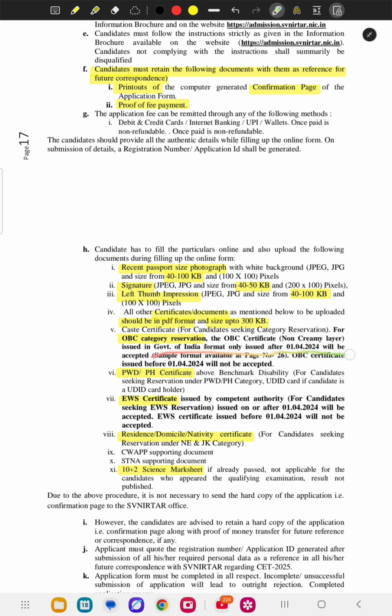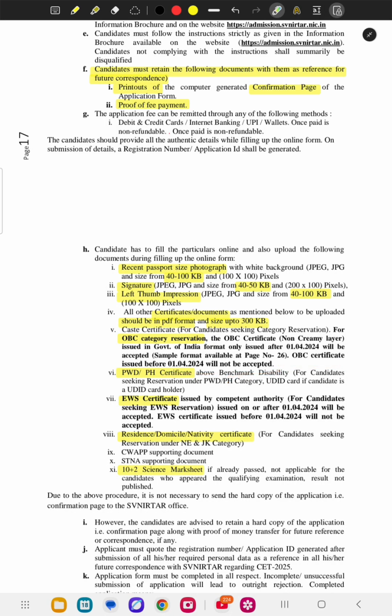issued after 1/4/2024 will be accepted. Means those who belong to the OBC category, please remember that your OBC category certificate should be issued after 1/4/2024. Then it will be accepted, otherwise it will not be accepted. If it is before 1/4/2024, it will not be accepted. It is written clearly, so please check before putting your OBC category.